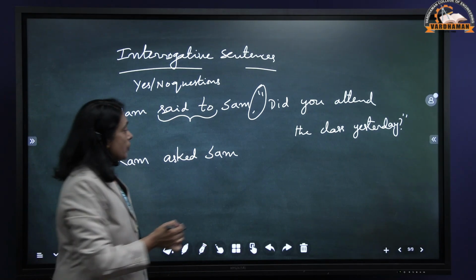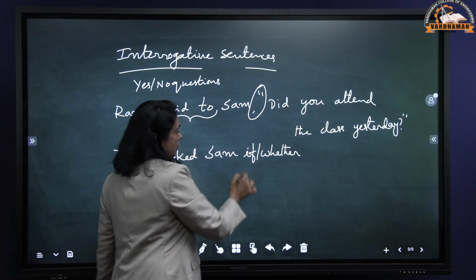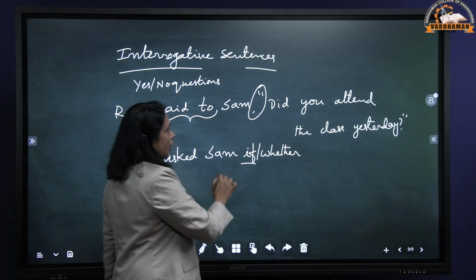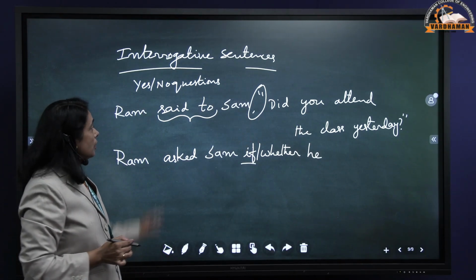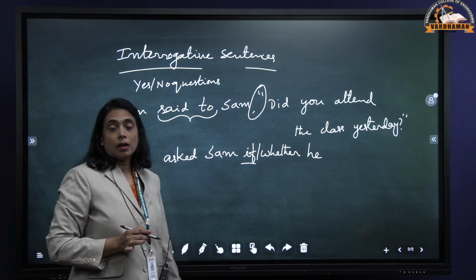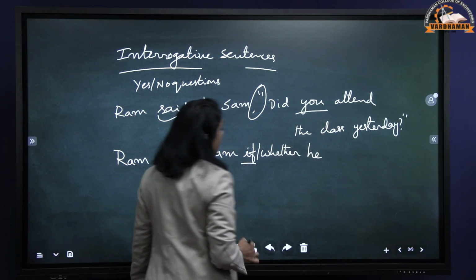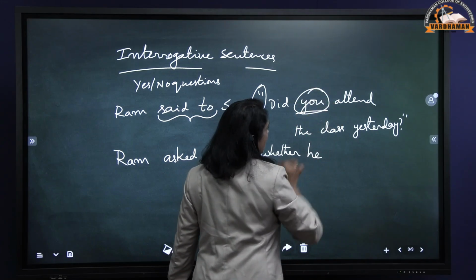Especially for yes or no questions, we have to use either if or whether. Since the spelling of if is easy, generally we go for if in the examination. Then you have to go for if he. Why are we not using the second person you here? Because Sam is third person, so it is changed into he. In the place of you, we are using he.